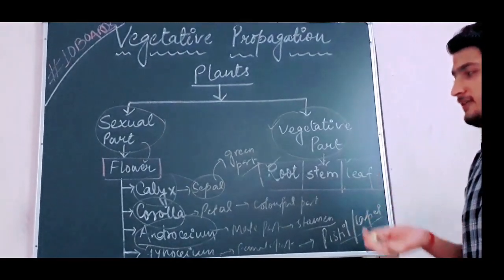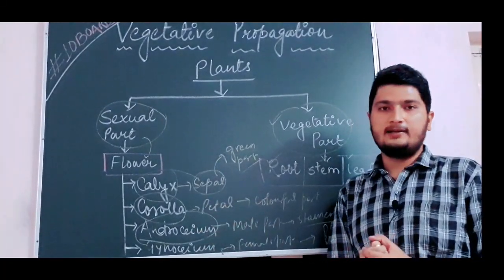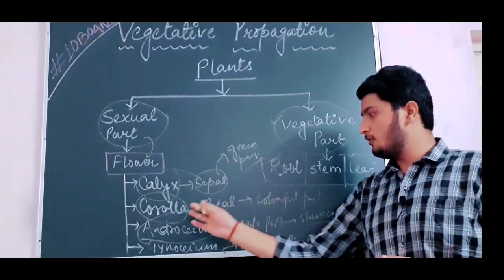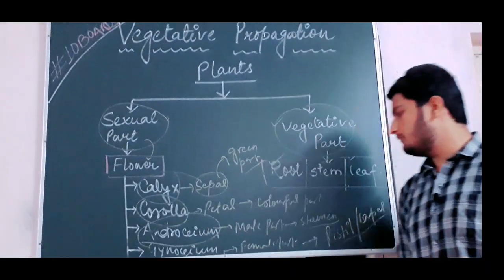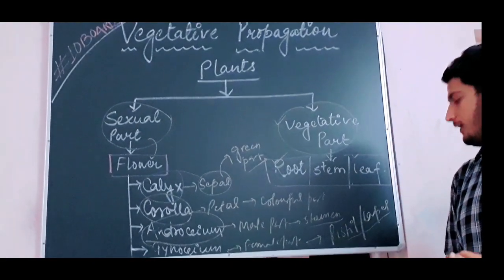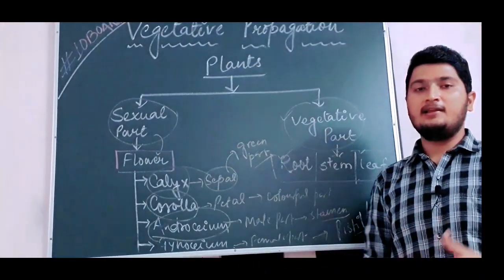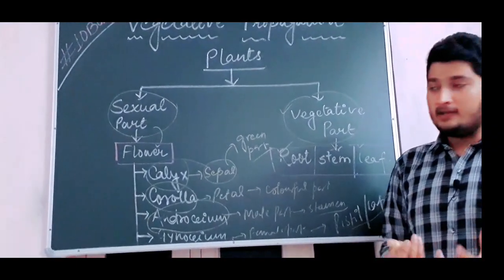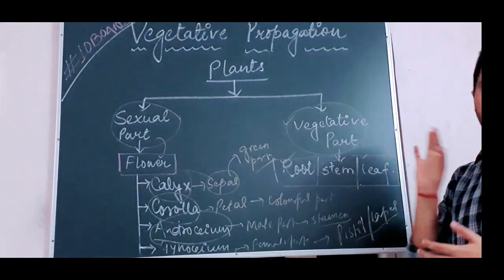So basically a typical flower has four different parts: calyx, corolla, androecium and gynoecium. Calyx, the unit of calyx is sepal, which is the green part of the flower. Corolla, the unit of corolla is petal, that is the colorful part of the flower. Androecium, that is the male part of the flower, the unit of androecium is called stamen. Gynoecium, that is the female part of the flower, and the unit of gynoecium is pistil or carpel. But flower we have to study in detail about pollination and other things in the sexual reproduction in plants. Here what we have to consider in vegetative propagation is the vegetative part.